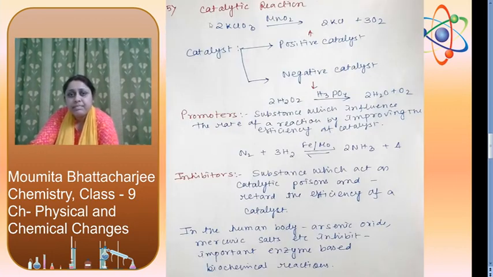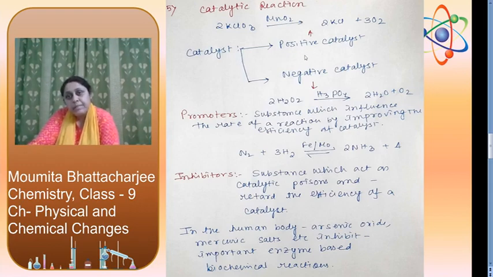Next one, catalytic reaction. Catalytic reaction means the reactions which occur in presence of a catalyst. Here I have written the reaction for the lab preparation of oxygen: 2KClO3 gives 2KCl plus 3O2 in presence of MnO2. MnO2 is behaving as a positive catalyst.